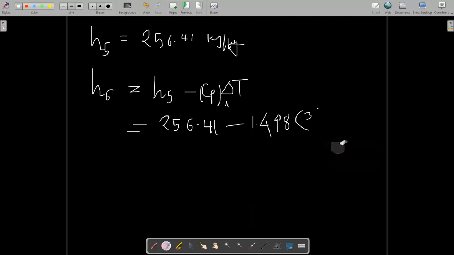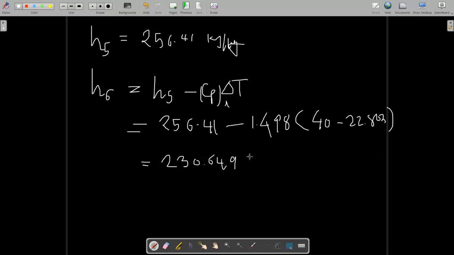It is 40 degrees minus our exit temperature of the heat exchanger, which is 22.803. So when you solve this you will find 230.649 kilojoule per kg, and it is the same as H7.